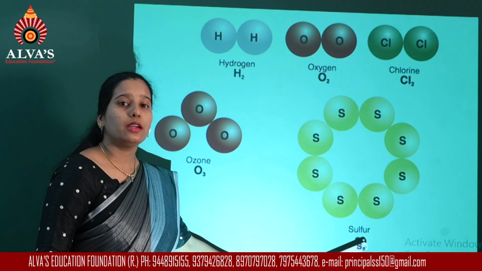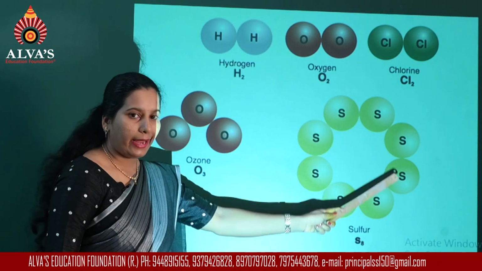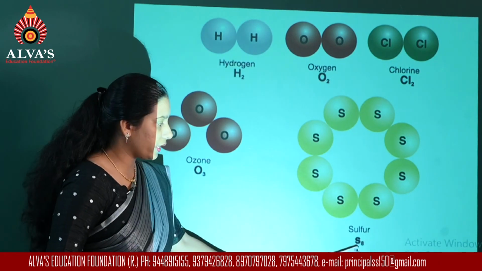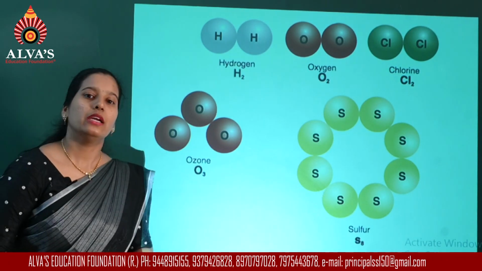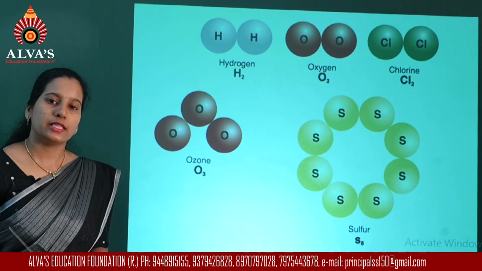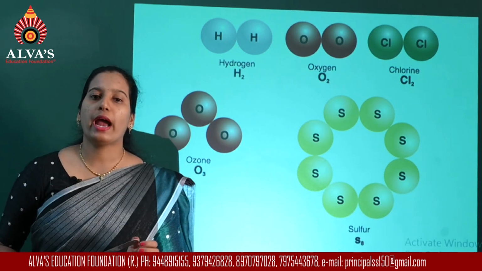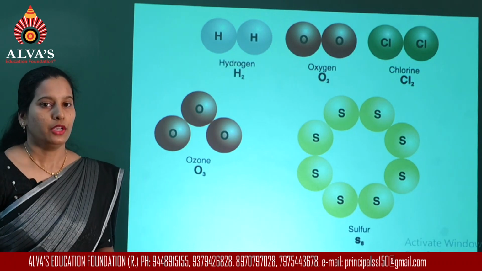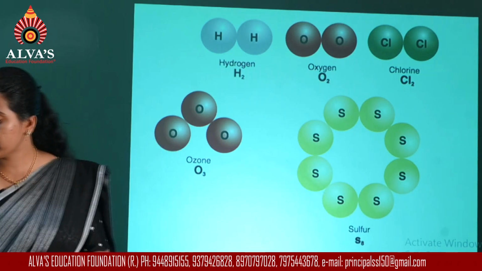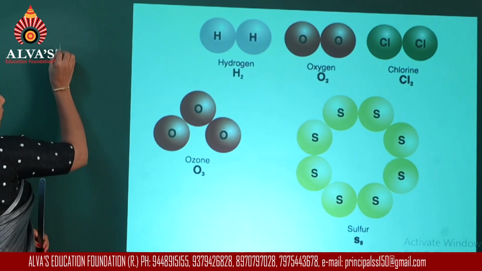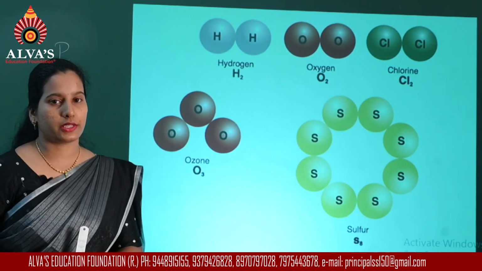Similarly, for a molecule of sulfur, the formula is S8. It contains 8 sulfur atoms in it. So I can say this is an octaatomic molecule, whereas ozone is a triatomic molecule. Similarly, if you consider the phosphorus molecule, it will have 4 atoms of phosphorus combined together. So it is a tetraatomic molecule, and the formula we write is P4. That is a molecule of phosphorus.